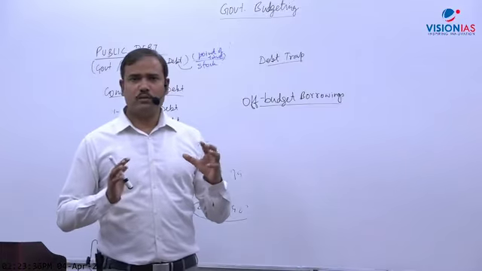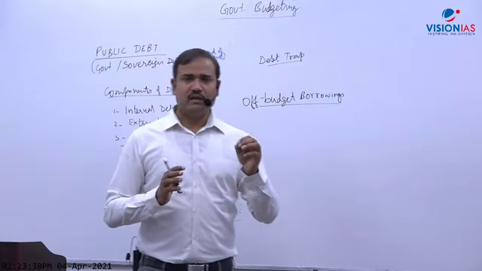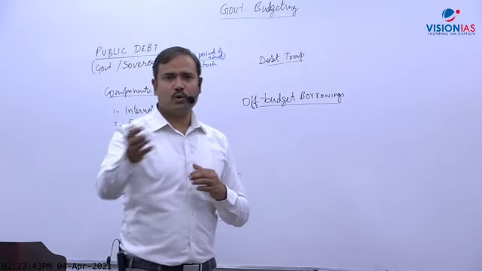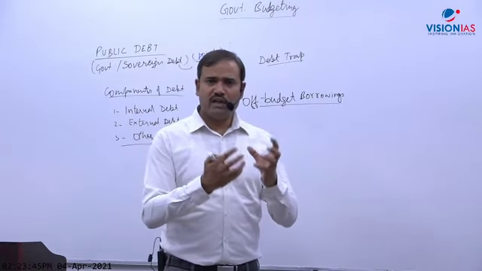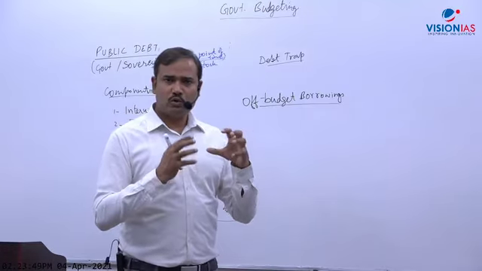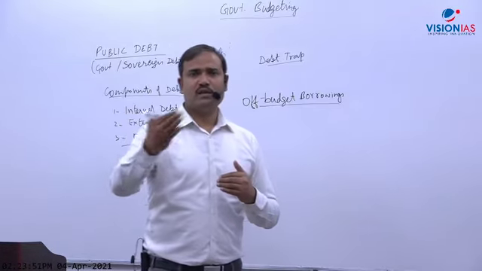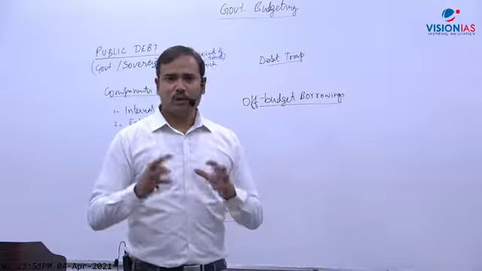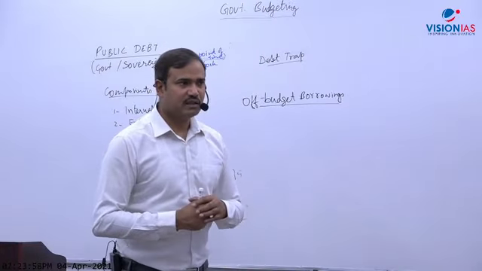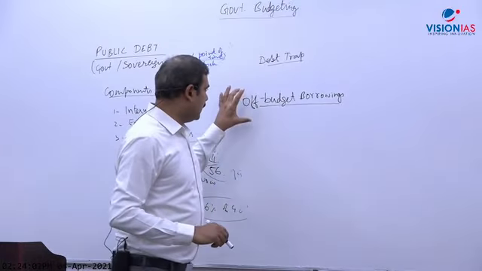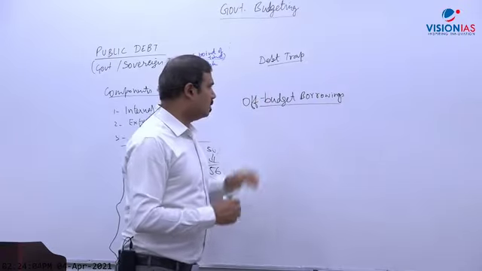Sometimes what government does, why doesn't government borrow directly? Why does government ask FCI to borrow? The reason is that if government had borrowed directly, it would have counted in the budget as well as in the deficit. So in order to show that our situation is better, government asks FCI to borrow and says we will pay back. Ultimate burden is on government. So it is a kind of concealing the liabilities. Okay, so 15th Finance Commission I will revisit. Okay, so that was the debt trap of off-budget borrowing.